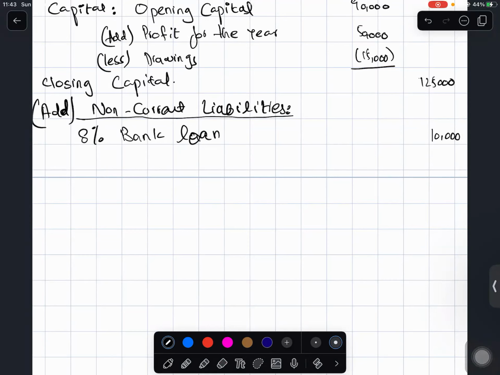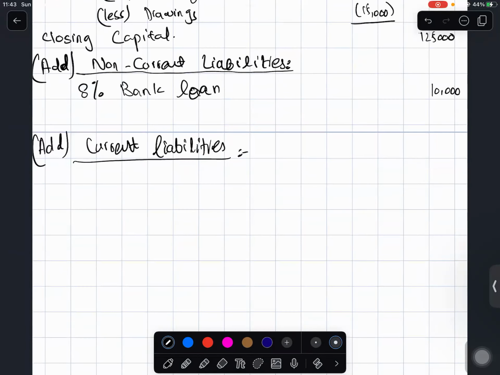Okay, so the 8% bank loan, the worth of that is 10,000. And then we will add the current liabilities. Within current liabilities, we have accounts payables and other payables.